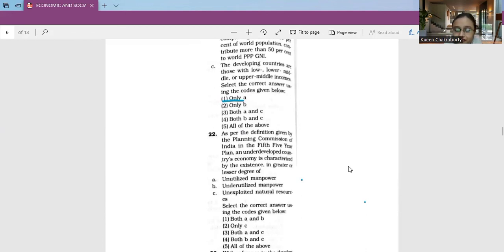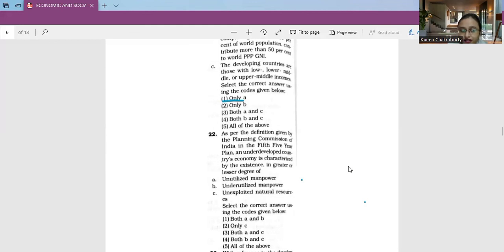Again, we have a series of codes, that is A and B, only C, A and C, B and C, and all of the above. Now, the Indian Planning Commission, in the 5th five-year plan, states that it was characterized by the existence in greater or lesser degree of underutilized or unutilized manpower on one hand, and on the other hand, it spoke about the unexploited natural resources.